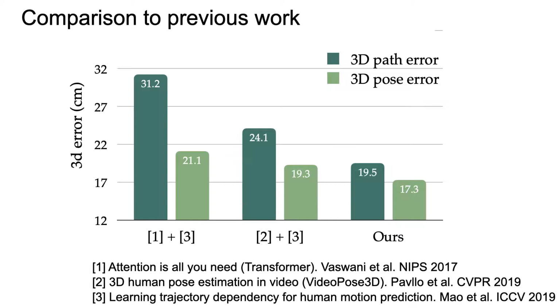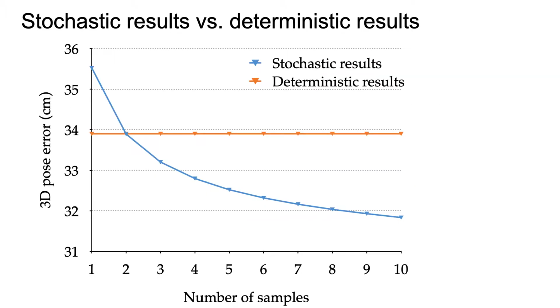In this figure, we evaluate the two modes of our model. The stochastic mode can generate multiple future predictions by sampling different 2D destinations from the goalnet, and the other mode can generate one identical prediction without deploying goalnet. As we can see, with more samples, the 3D pose error of the stochastic model continues to decrease. This validates the advantage of doing sampling to deal with the multimodality in the future motion prediction.